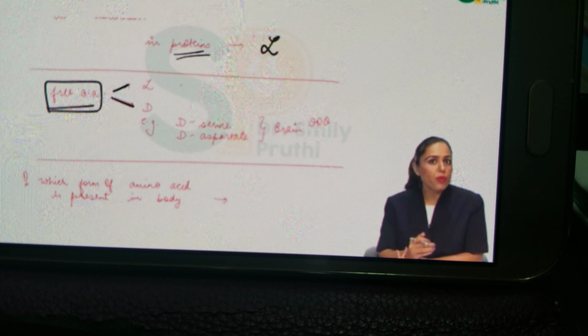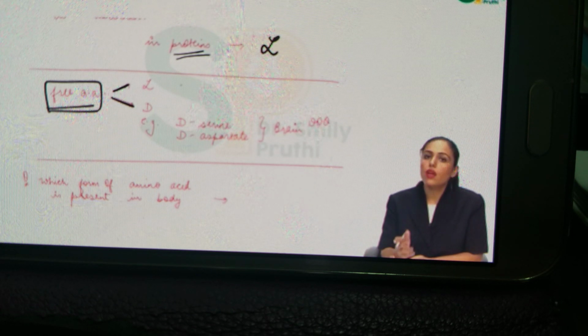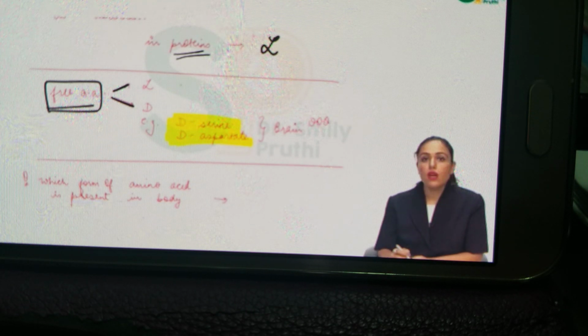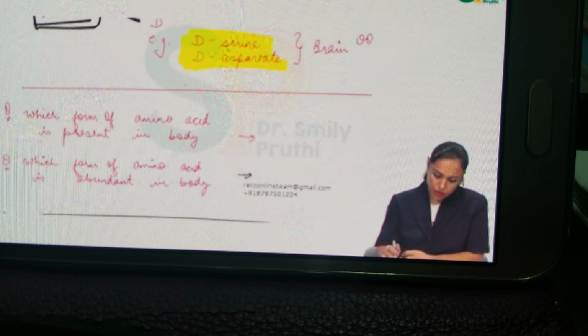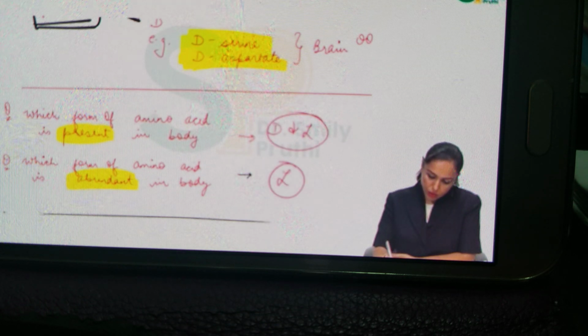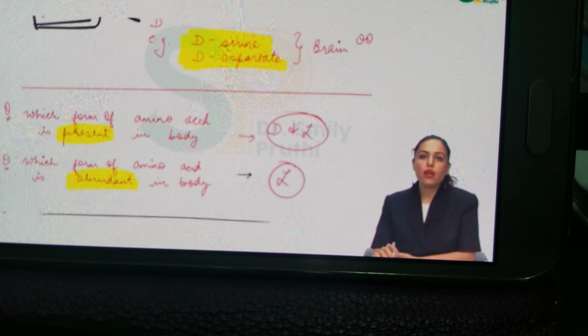But the D form is also present in the body. When an amino acid is free in the body, not present in proteins, that amino acid can be L also, can be D also. It is very important to know the examples of D amino acids, that is D-serine and D-aspartate, which are found in the brain. So if they ask which form of amino acid is present in the body, both D and L forms are present. When they say abundant, then you will say the L form is abundant.